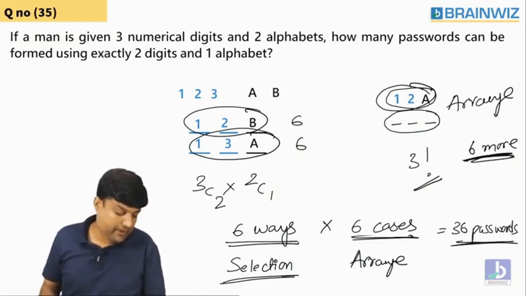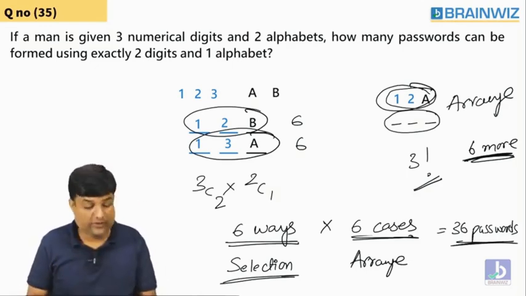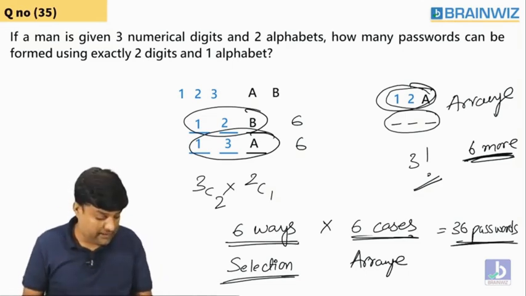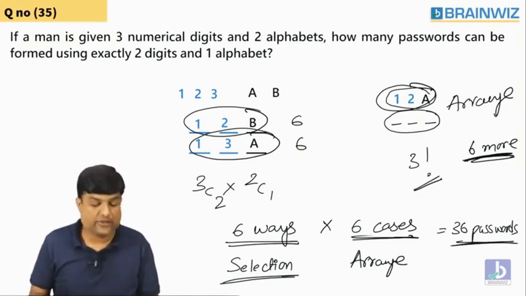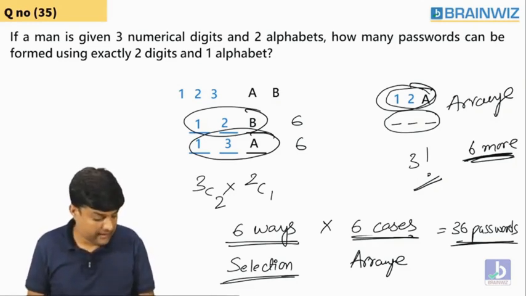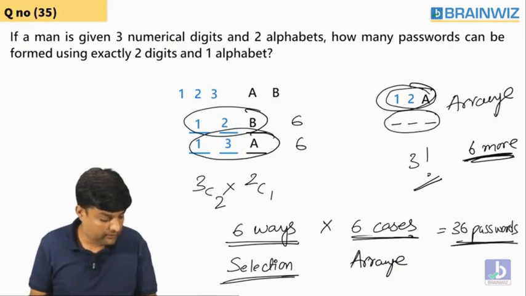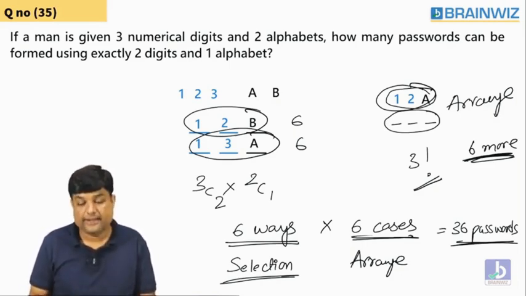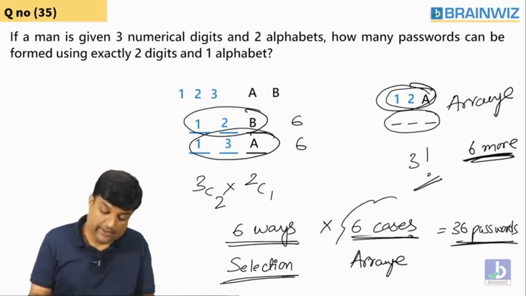Are you understanding, everybody? A, 1, 2 is one password, A, 2, 1 is another password, 1, 2, A is another password. All these are different passwords. Are you understanding, everybody? Yes or no? Clear? So what I mean to say is the answer is 36.